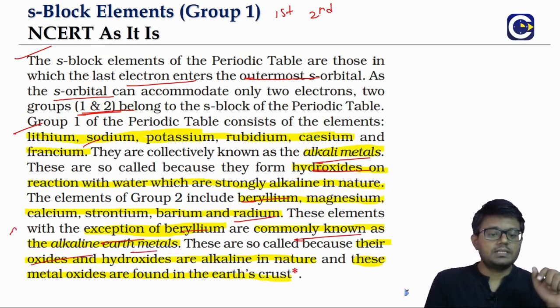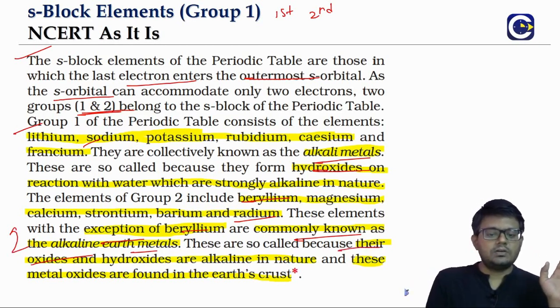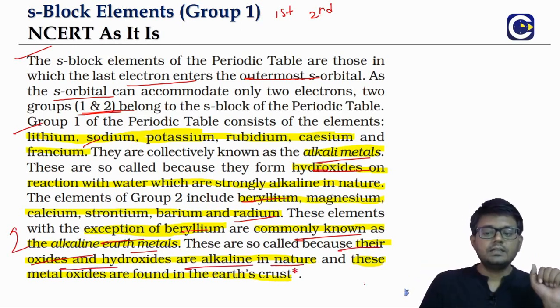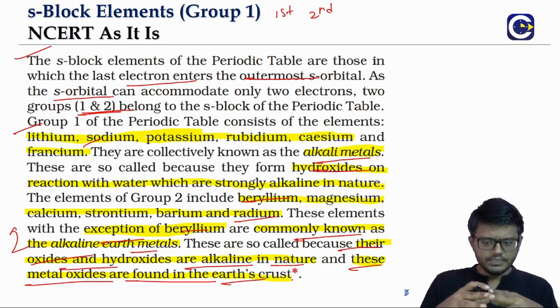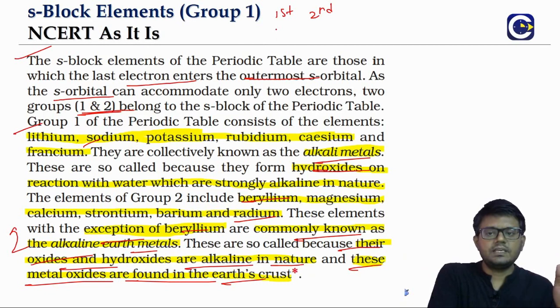Now, sometimes these are the kind of things that we need to focus on. Why we call them alkaline earth metals is that their oxides and hydroxides are also alkaline or basic in nature. Not only that, if you look at their existence, they exist in the oxide form in the Earth's crust. The Earth's crust is the outermost rocky layer, so they will be present in the form of oxides in the Earth's crust. So that's why the name alkaline earth metals.